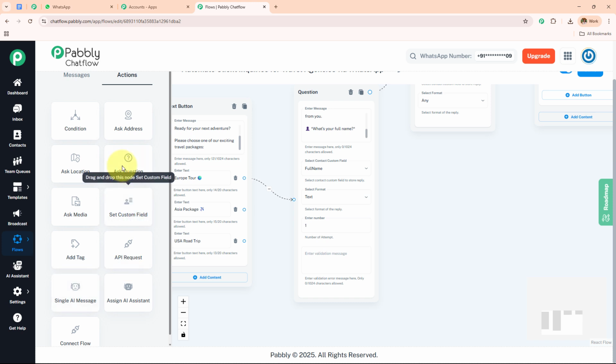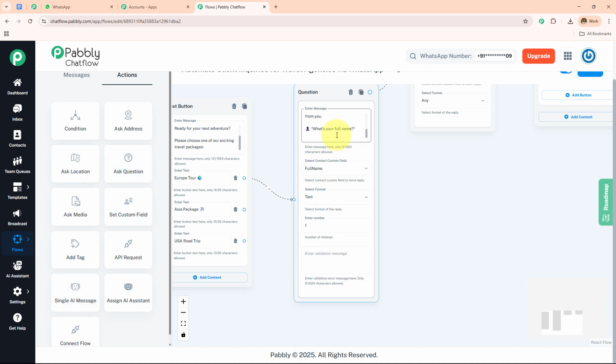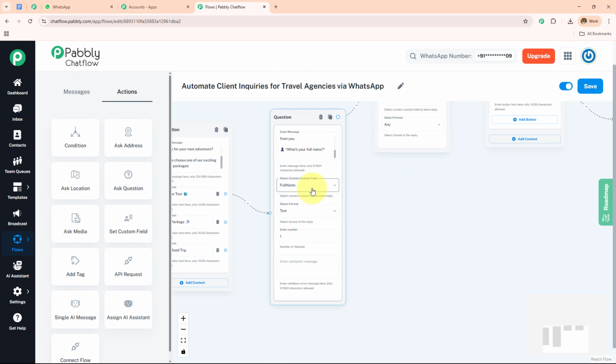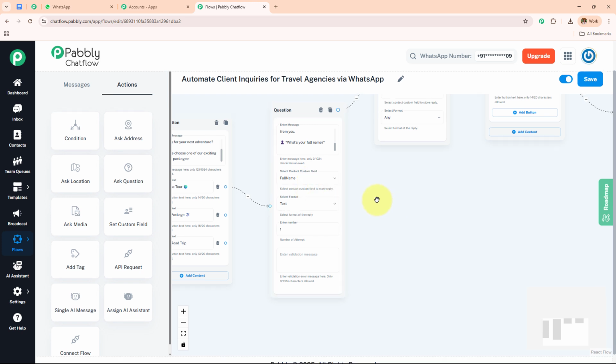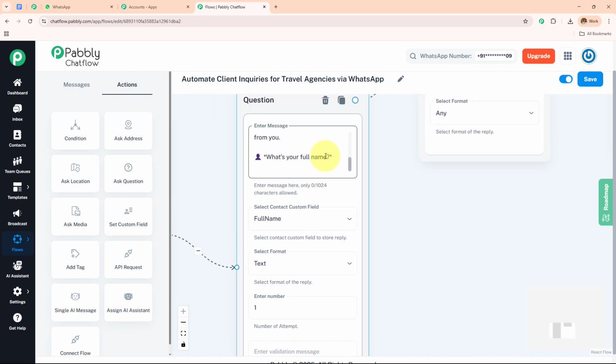Now here I have asked the question. I've simply dragged and dropped this question box, and then I've asked the question, what's your full name? And then I have created this contact custom field. Please make sure that whenever you create a question, you create a contact custom field for that question. Here I have created a question for the full name, and then I have created a contact custom field.